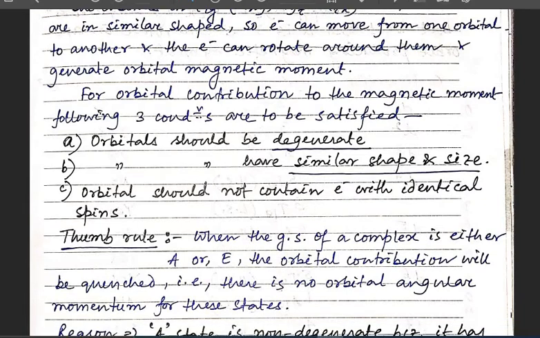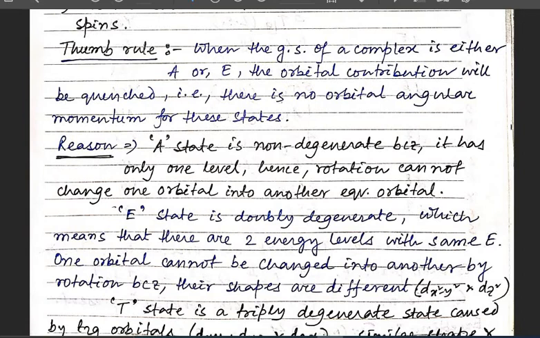Okay. So next we are coming to the thumb rule. What is that thumb rule? The thumb rule says that when the ground state of a complex is either A or E, again, I am repeating, when the ground state of a complex is either A or E, the orbital contribution will be quenched. That is, there is no orbital angular momentum for these states.